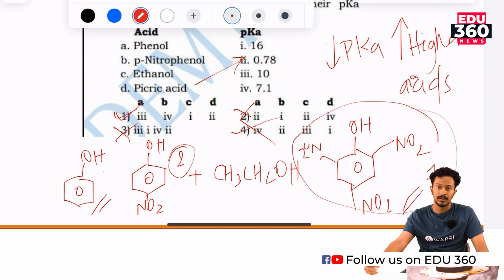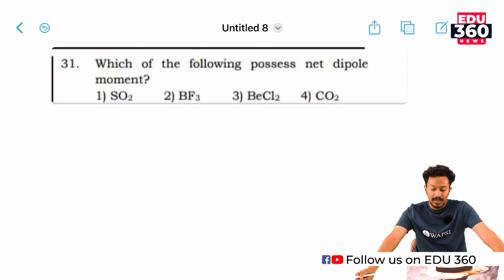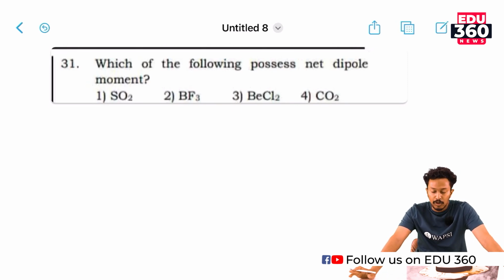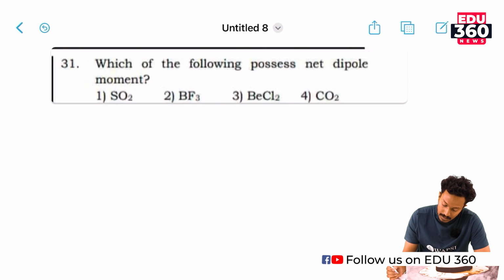Okay, we will be moving on to our next question. Which of the following possess a net dipole moment? You know that the net dipole moment of a compound depends upon its molecular geometry. In these 4 options, BF3 is a trigonal planar structure like this one.